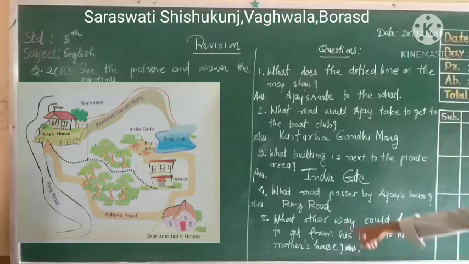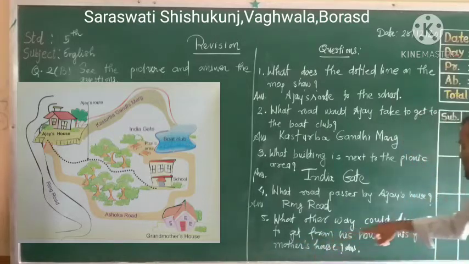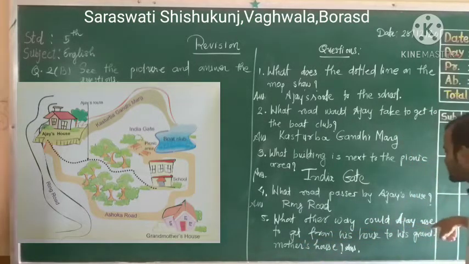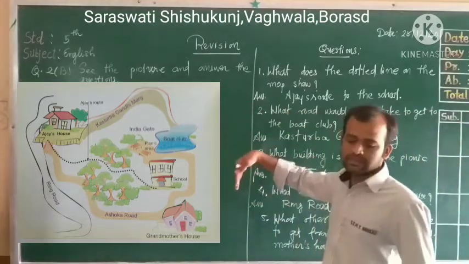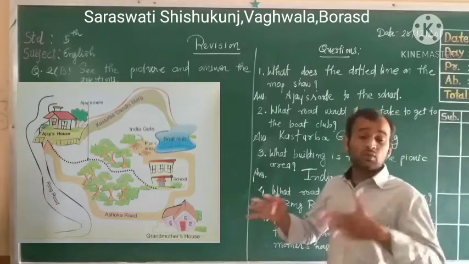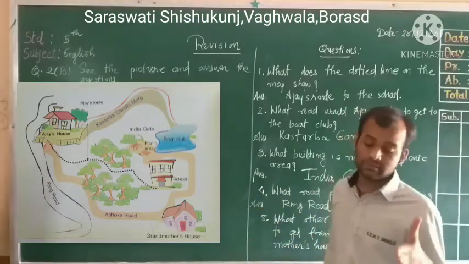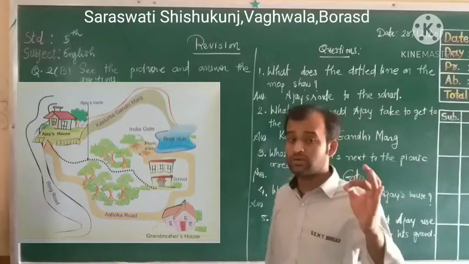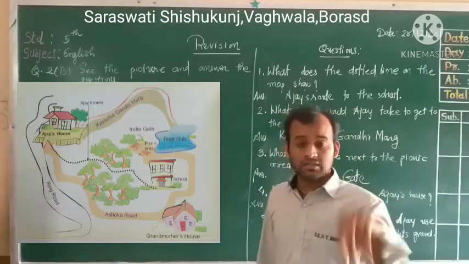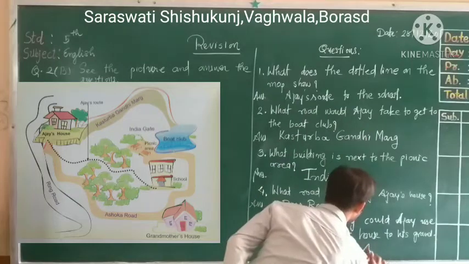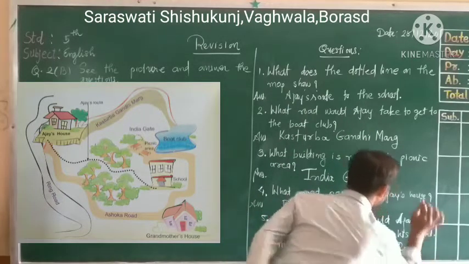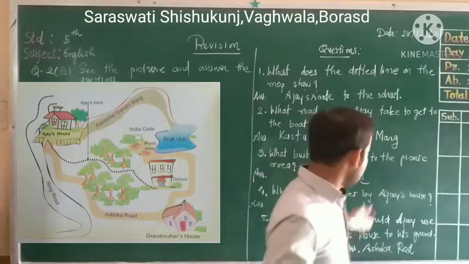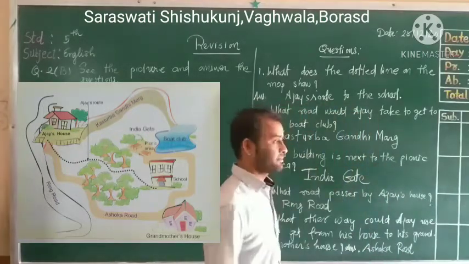Next, the fifth one: what other way could Ajay use to get from his house to his grandmother's house? So my dear students, here is Ajay's house, here is his grandma's house. What road would Ajay take? Can you see Asoka Road is written? Which road is written? Asoka Road. So your answer is Asoka Road. I hope you will get all these answers.